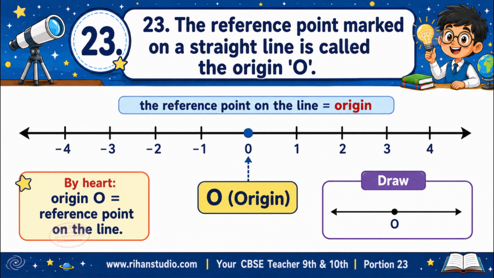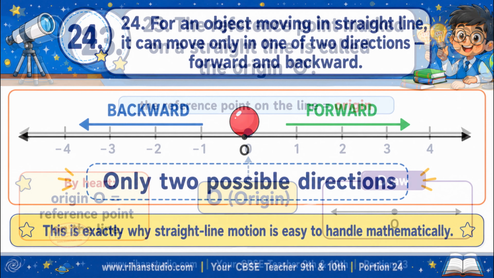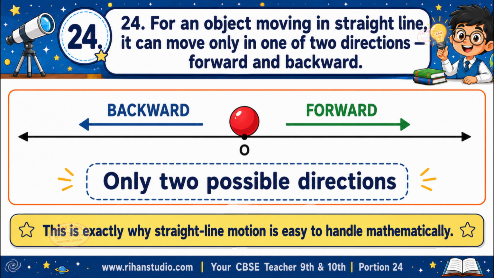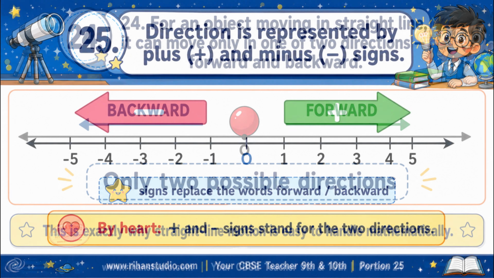When we draw the straight line, like a number line, the reference point on it is called the origin and is labeled O. By heart: origin, O, is the reference point on the line. For an object moving in a straight line, it can move only in one of two directions, forward and backward. Understand the simplicity here. On a straight line, there are only two possible directions. This is exactly why straight line motion is easy to handle mathematically.